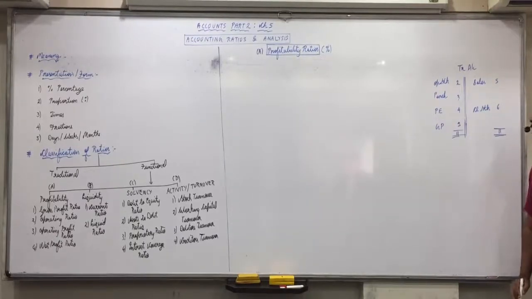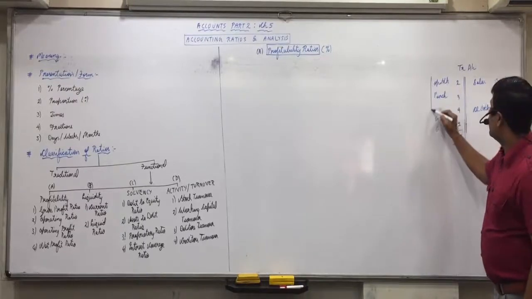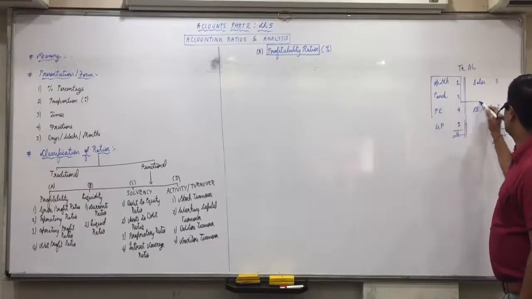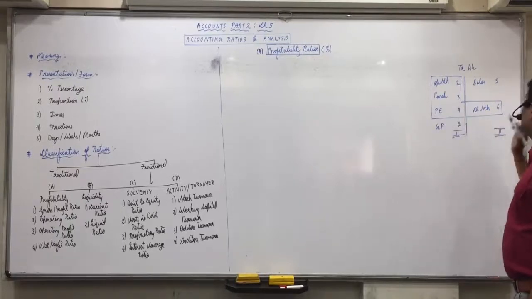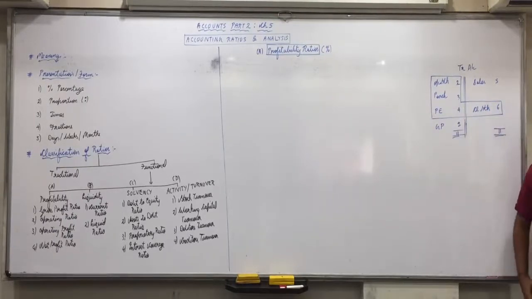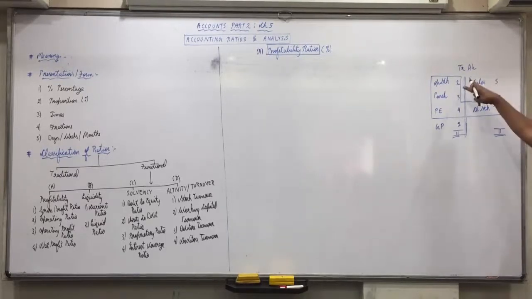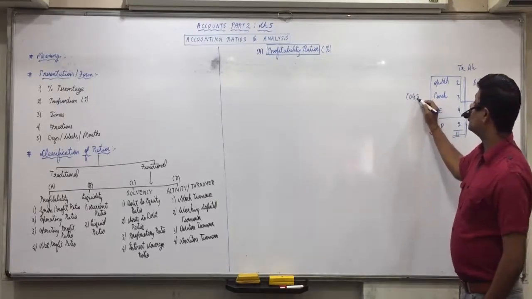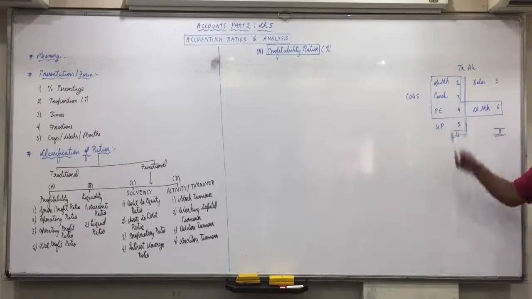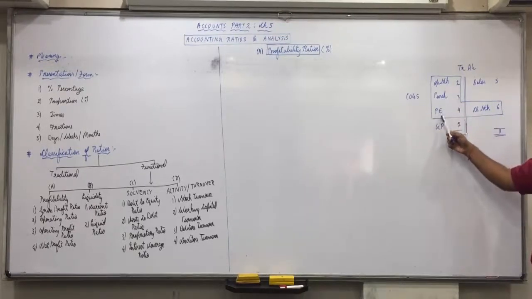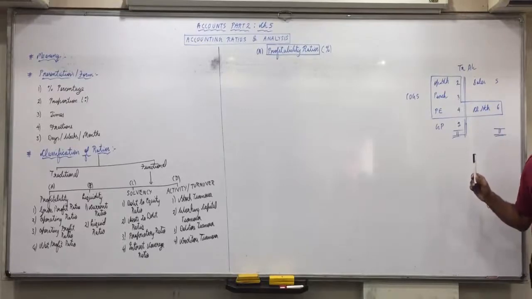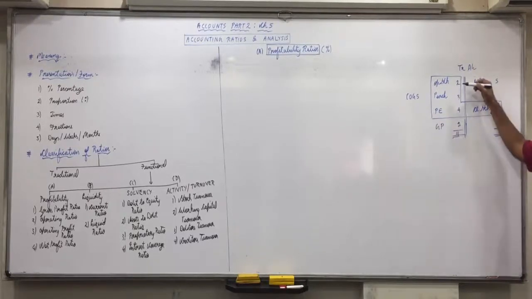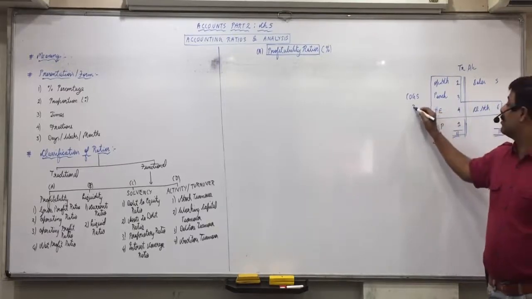Now, see this carefully and tell me, what is this? We have seen it in the last 2 chapters. This entire set, opening stock, purchase, direct expense, closing stock, is cost of goods sold. We have seen the formula: opening stock plus purchase plus direct expense minus closing stock. So suppose I find cost of goods sold: 2 plus 3, 5 plus 4, 9 minus 6, 3.